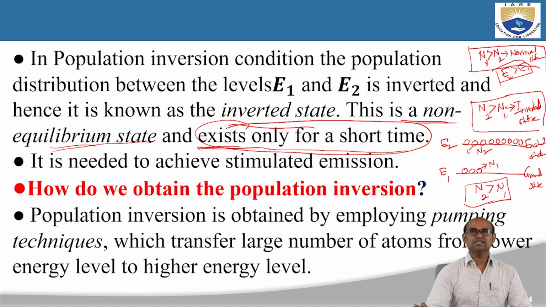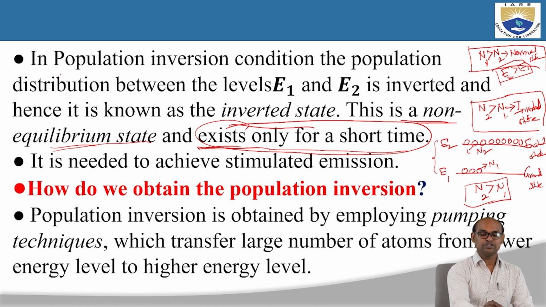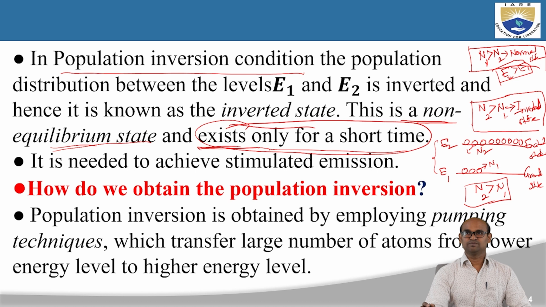And why do we need this? This condition is also very important. We have discussed that this is an inverted state or non-equilibrium state, and this is also called the population inversion condition. In general, we find more atoms in the ground state compared to the excited state. Population is nothing but the number of atoms in an energy level.